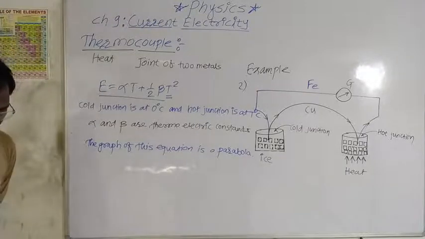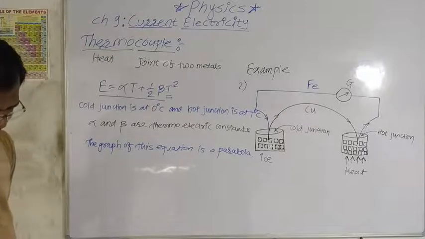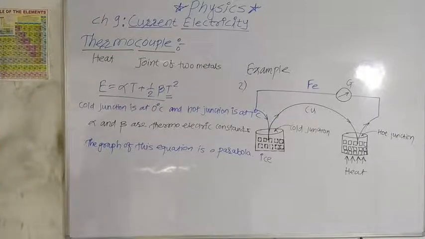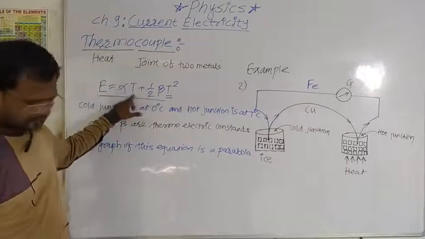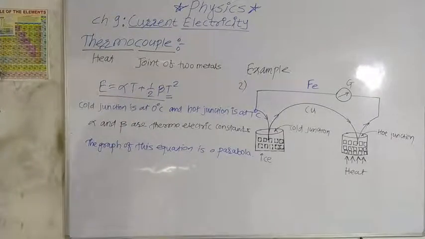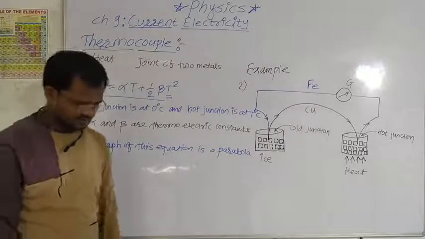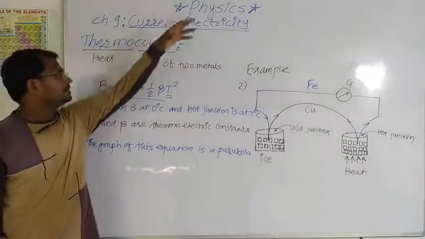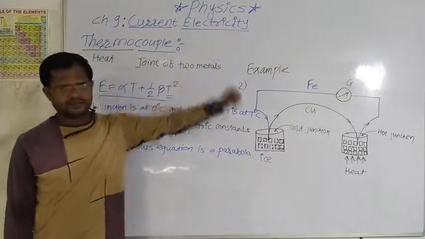When the cold junction is at 0 degree Celsius and the hot junction is at T degree Celsius, at that time we can use this equation to find produced EMF. This equation tells that a graph showing the variation of capital E, that is thermo EMF, with temperature, is a parabola. And this is the last concept of chapter current electricity in physics.